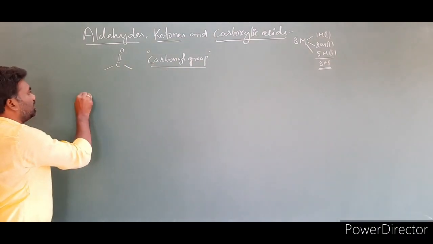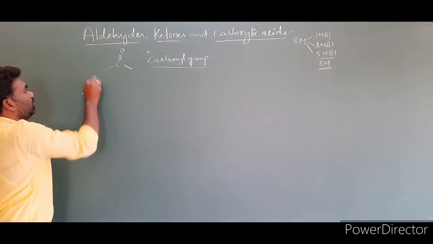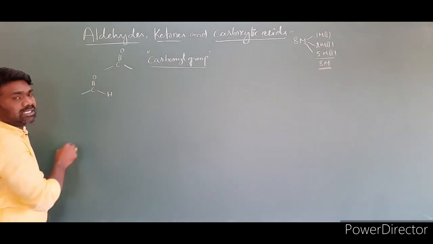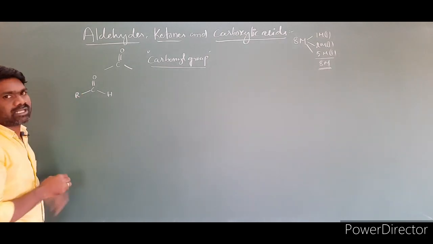The first one I am taking is C double bond O H, with R on one side; this R is nothing but carbon, you can imagine.